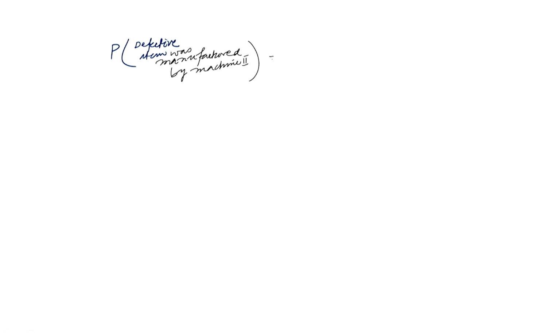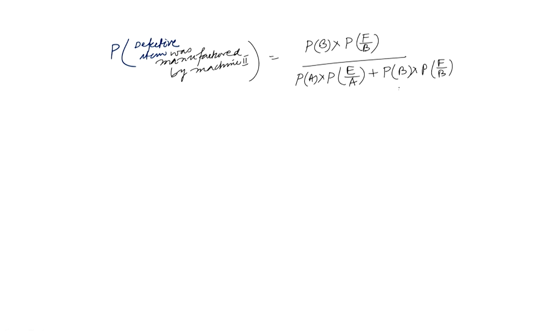Okay. So this will be equal to P B into P F by B, divided by P A into P E by A plus P B into P F by B plus P C into P G by C.